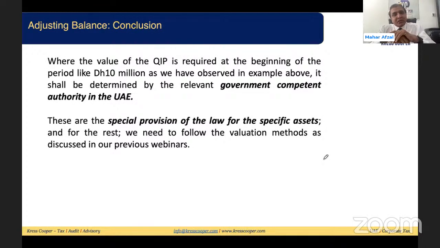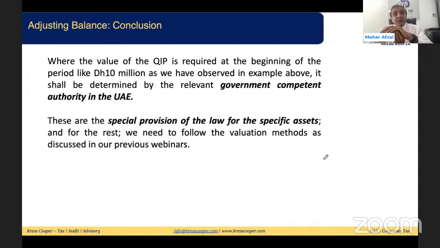An important thing they have given for the qualifying immovable property, like in our previous example, where at the beginning the market value was 10 million: it should be determined by the relevant government competent authority. Important. So for the qualifying immovable property, the market value, arm's length price, fair market value shall be determined by the relevant government competent authority in the UAE.